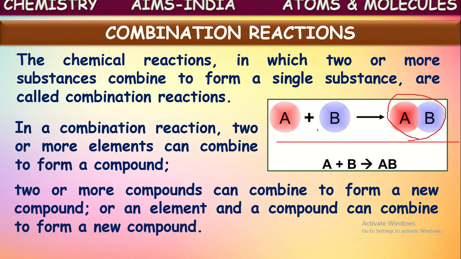For the first one, if two or more elements combine together to form a new product, what example can we give? For example, hydrogen and oxygen combine together to form water. What is happening in that? Hydrogen and oxygen, two elements, are combining together to form water. So it is a combination reaction in which two elements combine together to form a new compound.